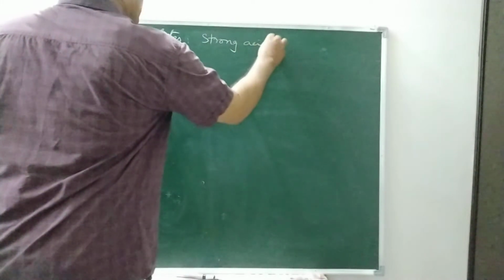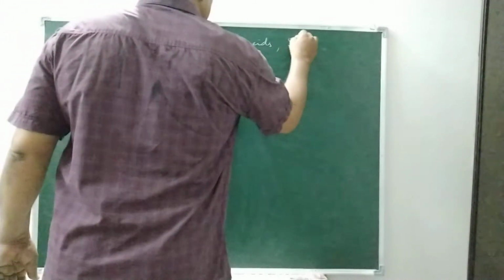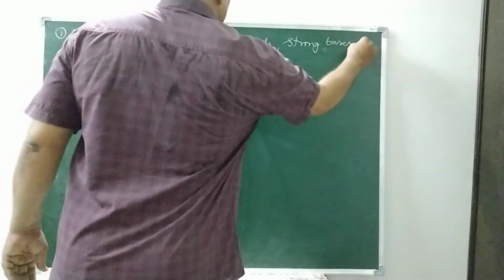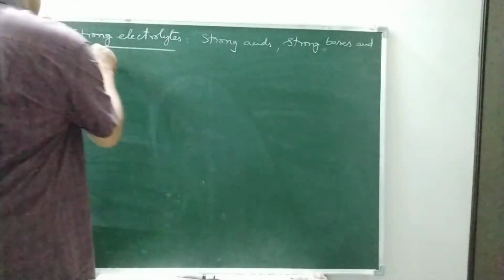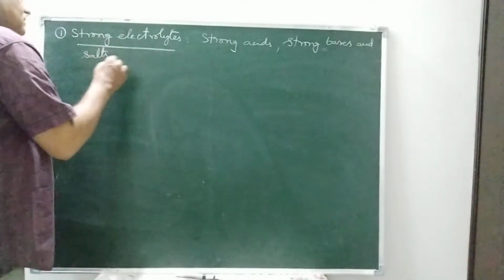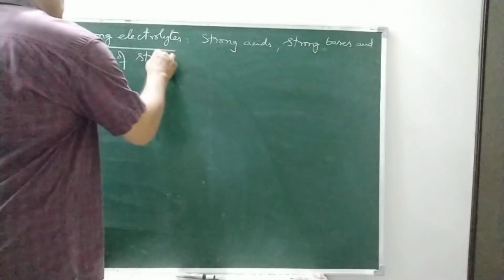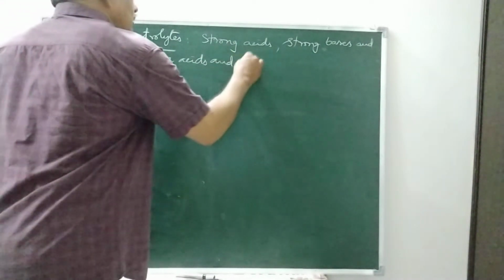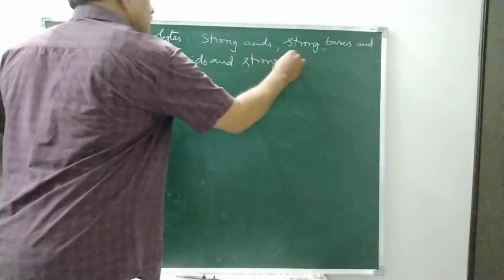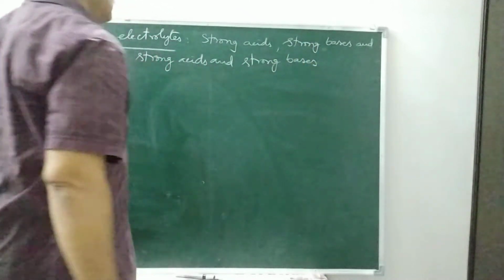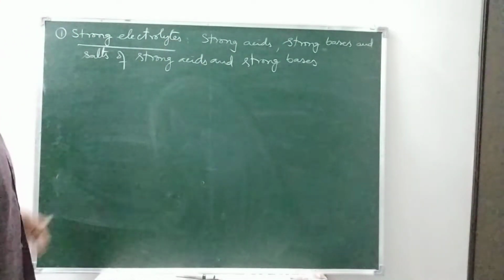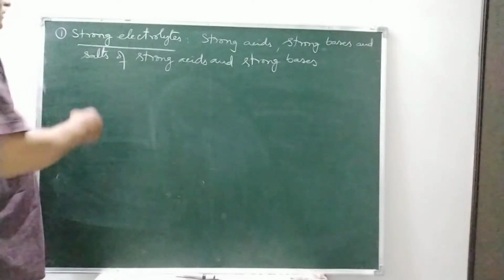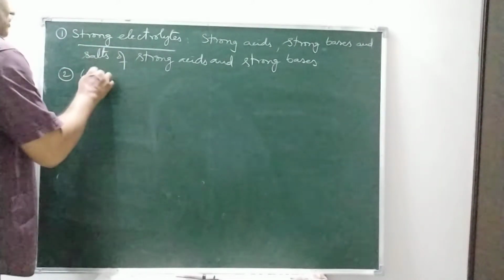Strong acids like HCl, strong bases like NaOH, and salts of strong acids and strong bases. So these are strong electrolytes. More current flows through these electrolytes. Next one, weak electrolytes.